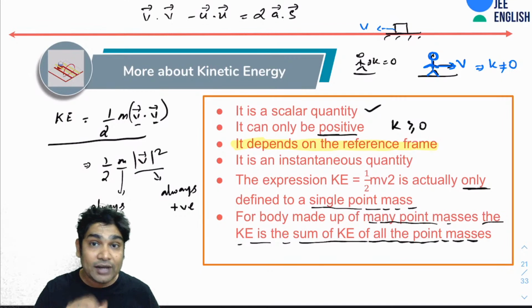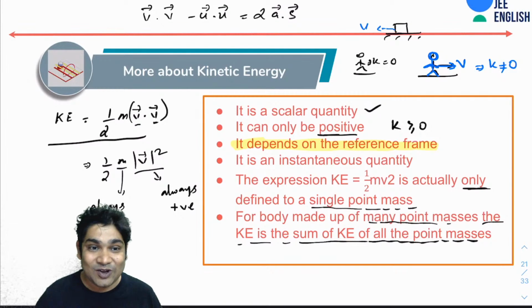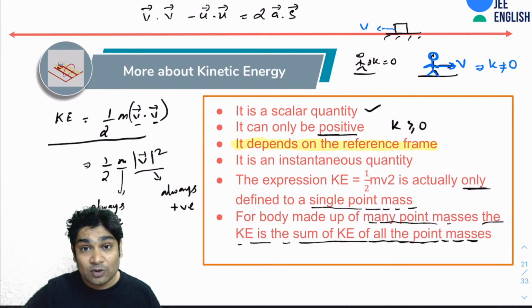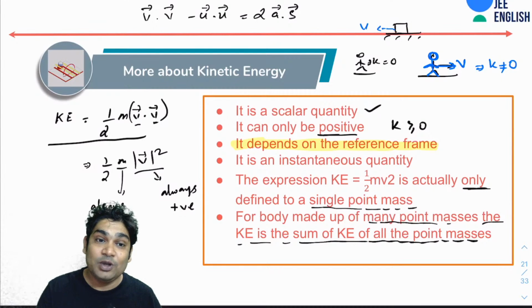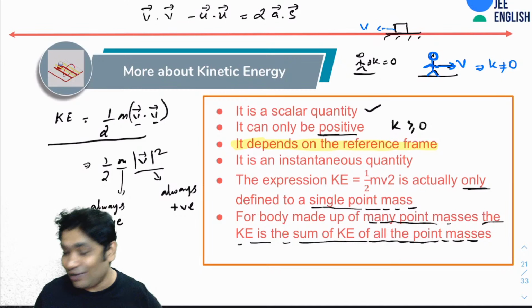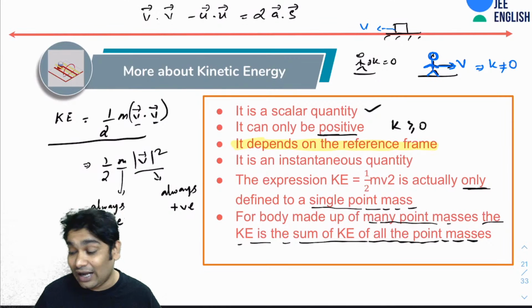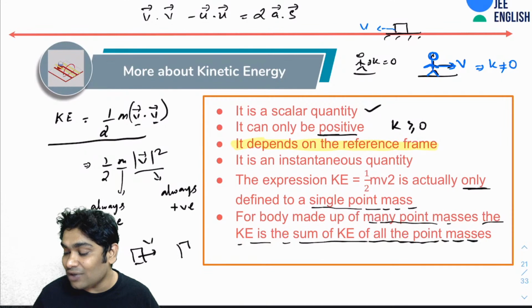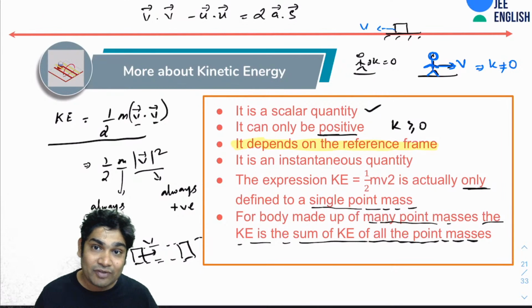So please remember, half mv square you can only apply in two conditions. One, either all the masses are moving with the same velocity, or you have a point mass, a single mass. Half mv square is only defined for one point mass. You do not blindly apply that anywhere and everywhere. For big objects especially, you do not blindly apply half mv square unless, let's say a block is moving with a velocity v such that all the points will end up moving with v. All the points are getting displaced by the same amount in the same amount of time.